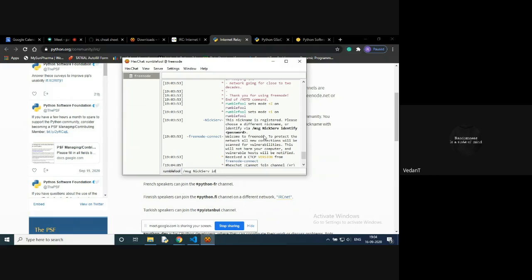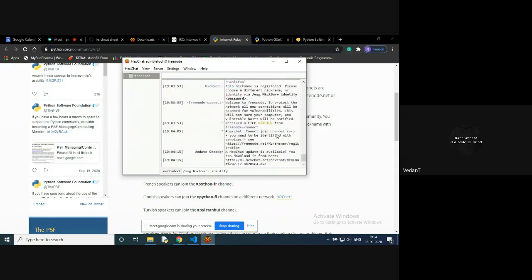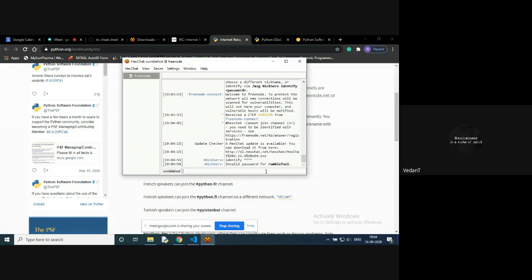identify and my password. So I forgot my password. Okay, guys, I forgot my password, but after you enter your password, it will register you for this network.